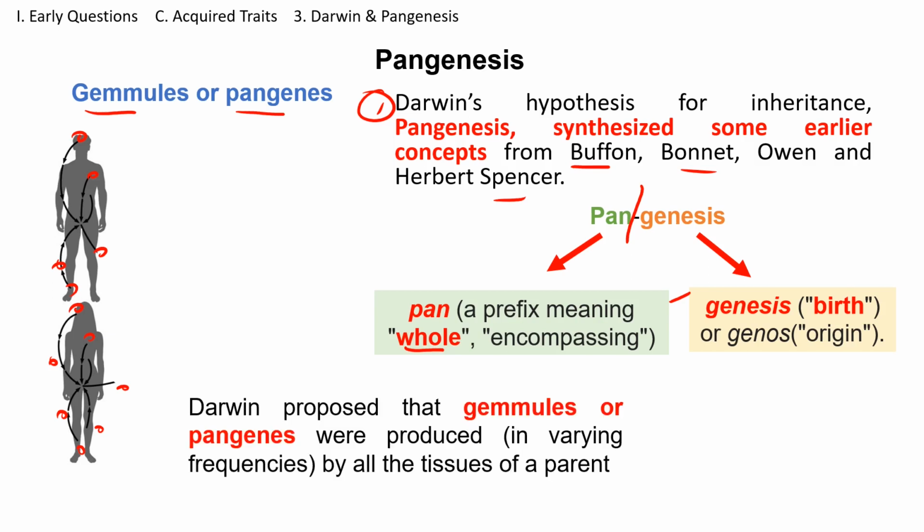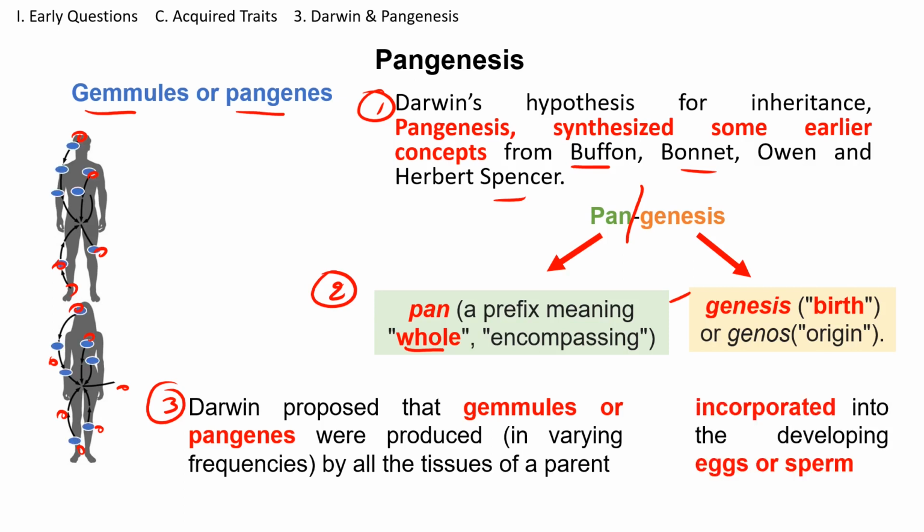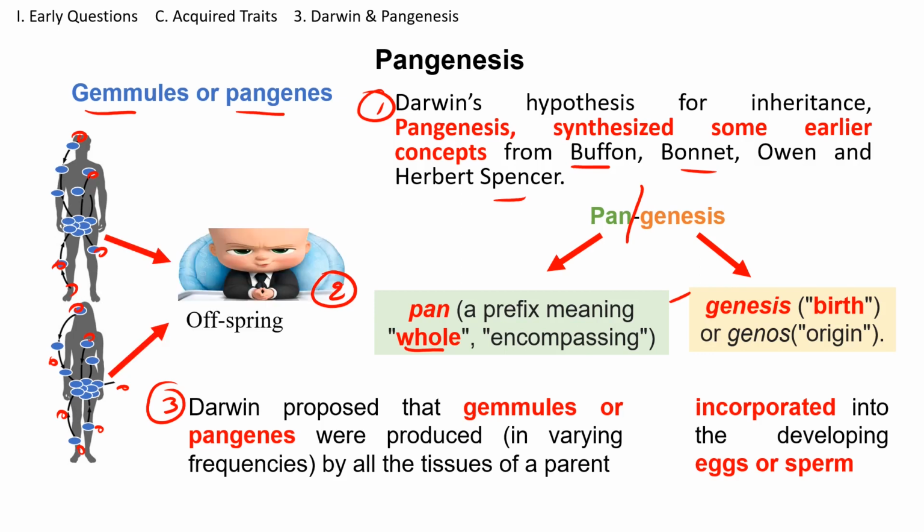So remember, the third thing that I want you to remember is that Darwin proposed the idea of gemmules or pangenes, that they were produced in different tissues of a parent, and they are incorporated into the developing egg or sperm. So they go into both the sperm and the egg, and this is how traits are passed from one generation to the next one.